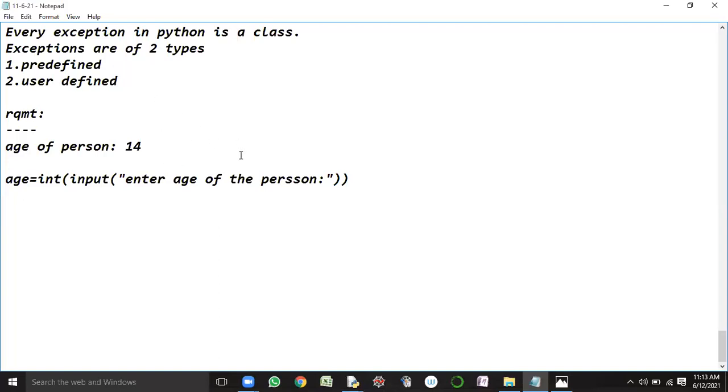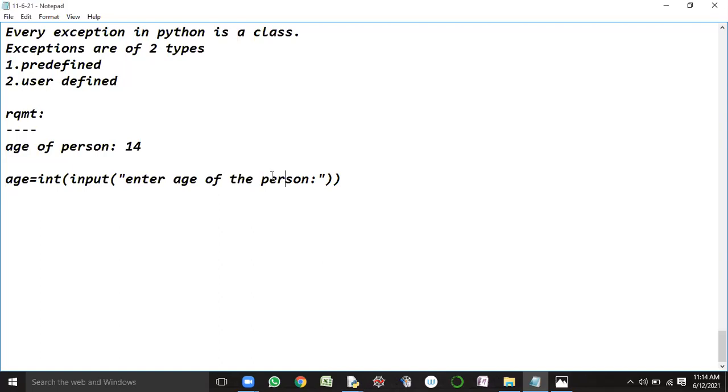Can I fulfill this kind of requirement with the help of a predefined exception, guys? No, sir. When the end user is giving a value which is less than 18, is our Python virtual machine giving any kind of exception here? No, sir. But I want an exception, or not? I want to generate an error during the time of execution. I want to create my own exception, my own runtime error, for fulfilling this kind of requirement.